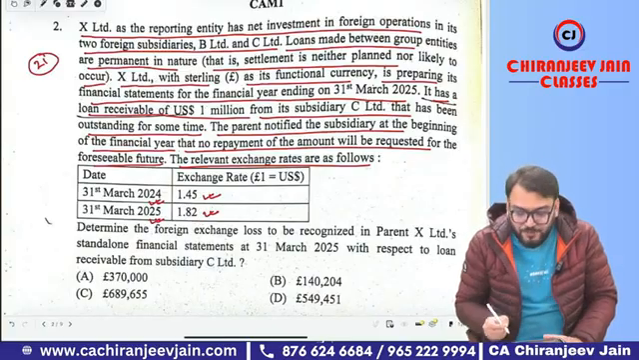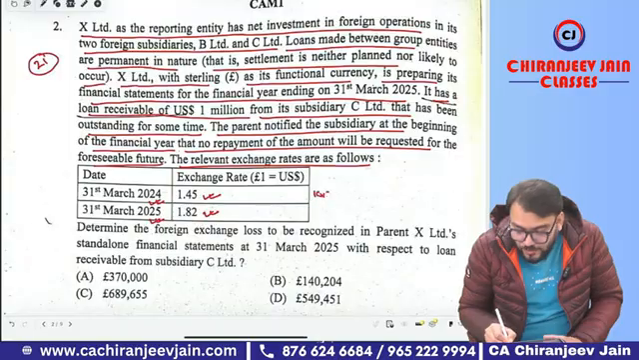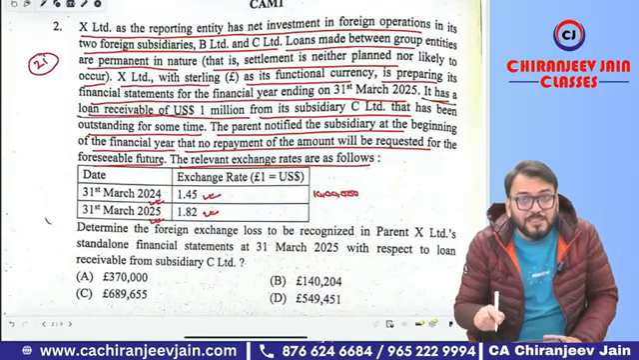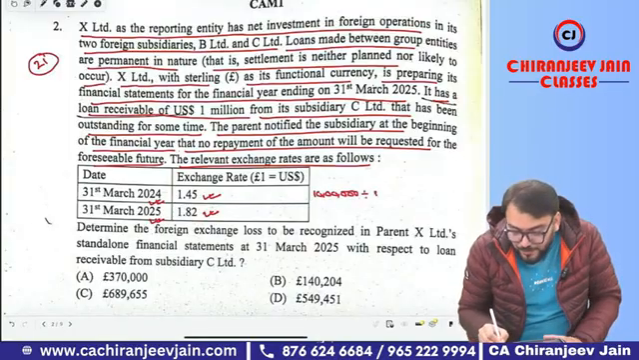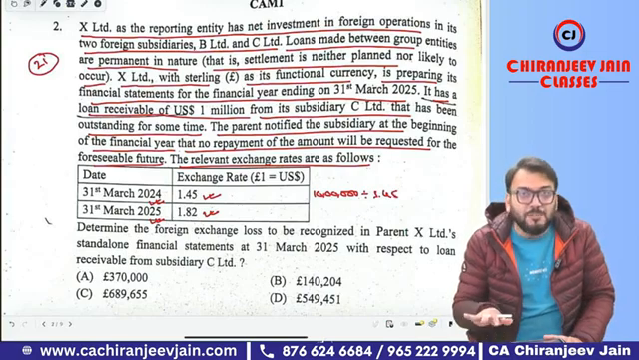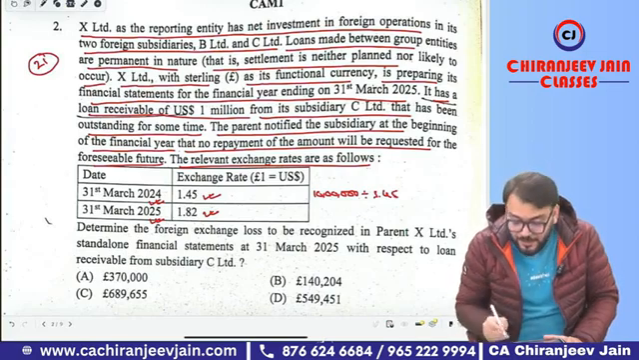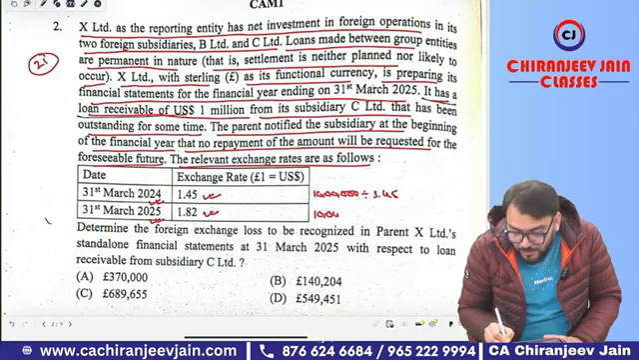So when you are converting, what will you do? 1 million is 10 lakh. So 10 lakh dollar, we need to convert this into pound. So divide by 1.45. If you have multiplied, it is quite possible you have got the wrong answer. Here it will be 10 lakh divided by 1.82.